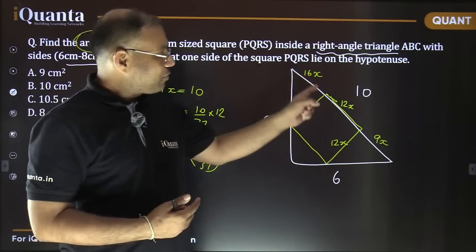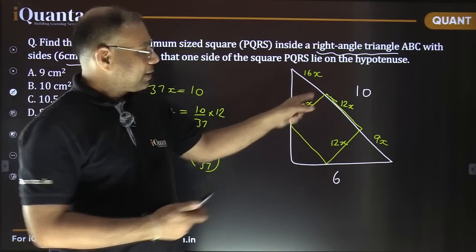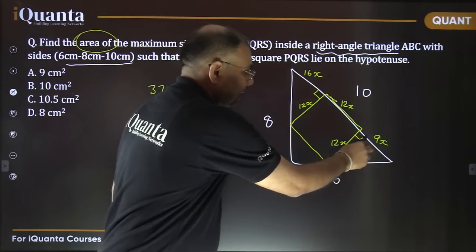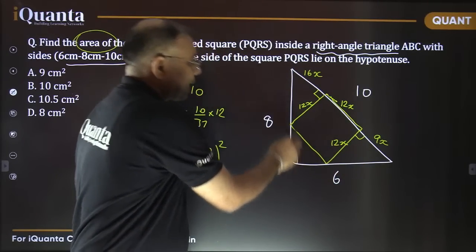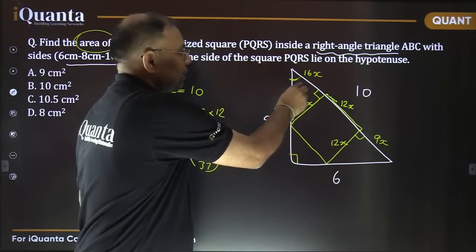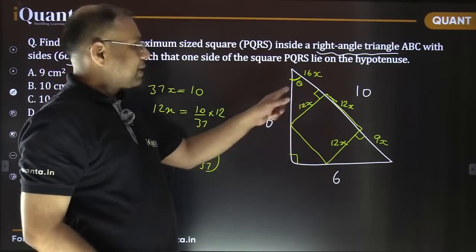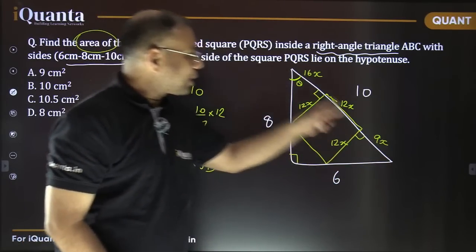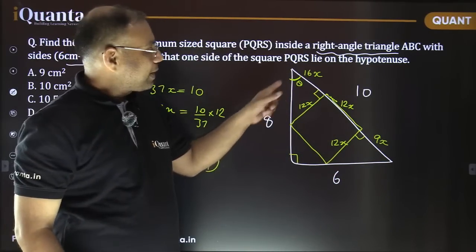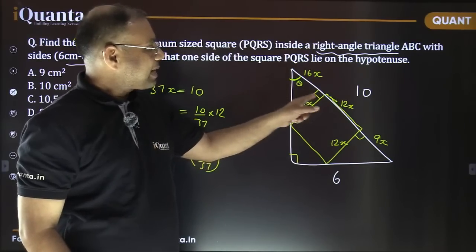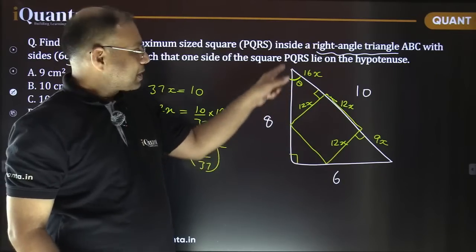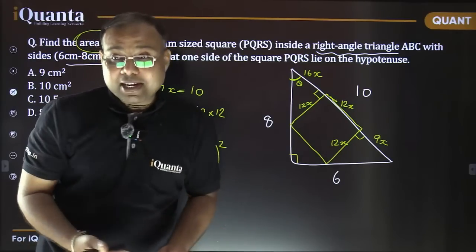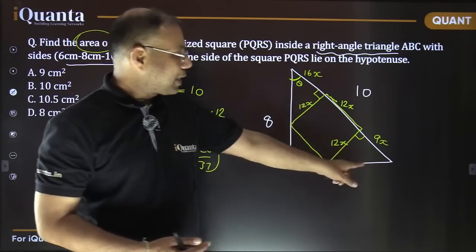In this triangle, we see that this angle is 90 degree, right? This angle is 90 degree. Here also this angle is 90 degree. In this triangle also this angle is 90 degree. And what about this angle? This angle, let's say it is theta, in this right angle triangle. This was the angle theta in this right angle triangle also, right? So in this smaller right angle triangle, we have theta, 90, and 90 minus theta as the remaining angle. Same way, this complete triangle is also having the same angles, theta, 90, 90 minus theta. That's how we identified that the triangles are similar. Same is the case here as well.